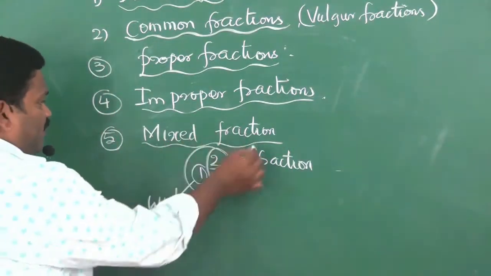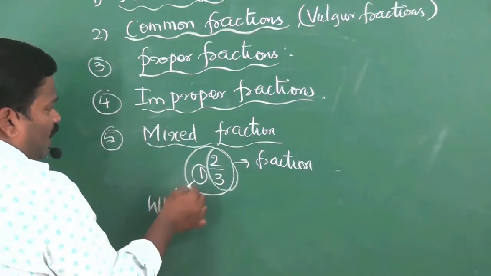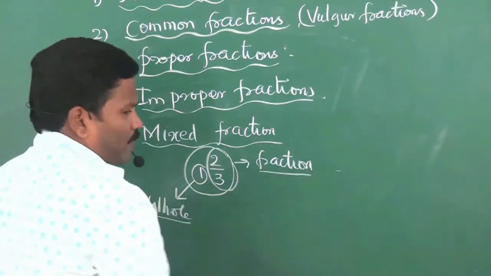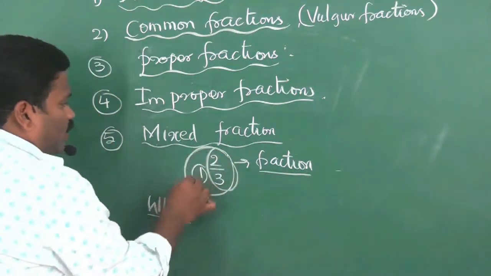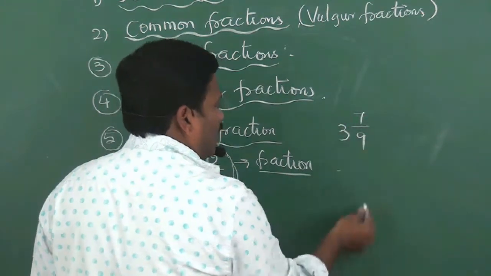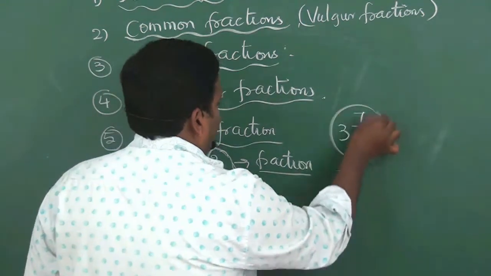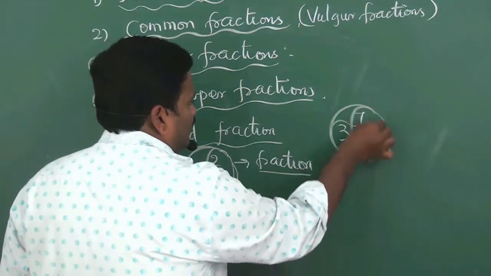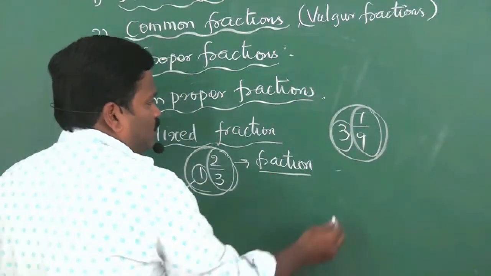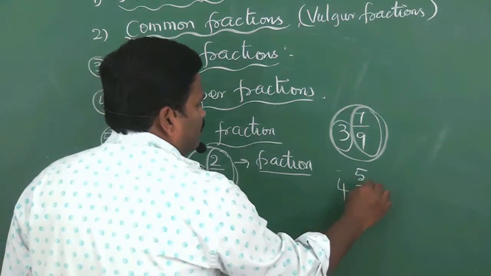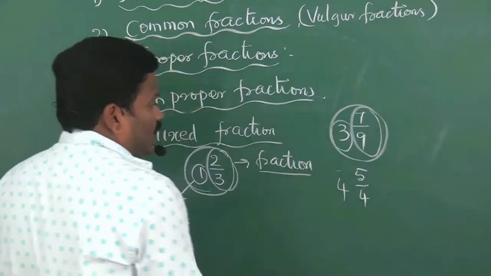Therefore, in a mixed fraction, we have both a whole number part and a fractional part together. 3, 7 by 9, again it is also a mixed fraction. 3 is a whole number, 7 by 9 is a fractional form. 4, 5 by 4.